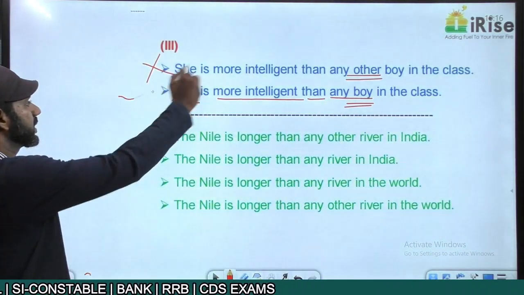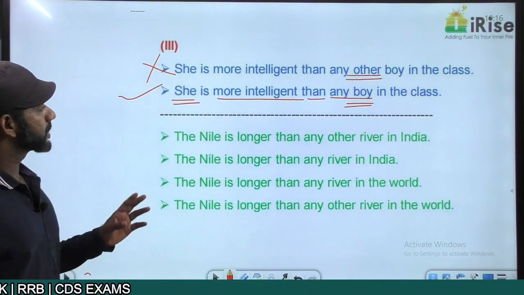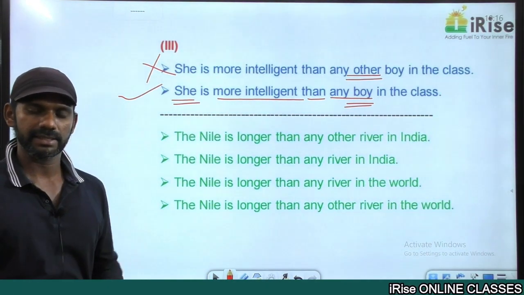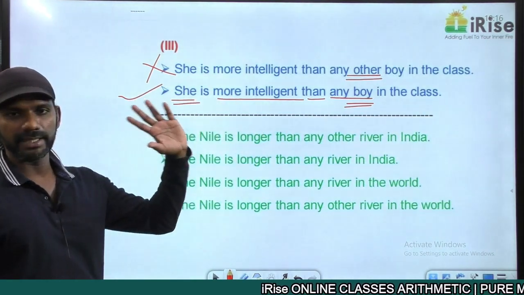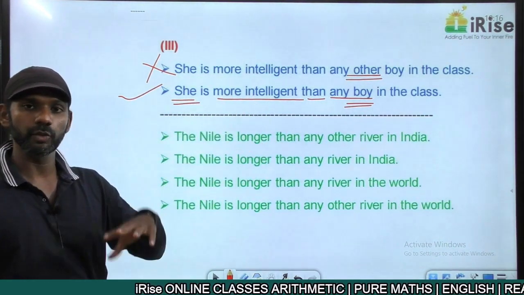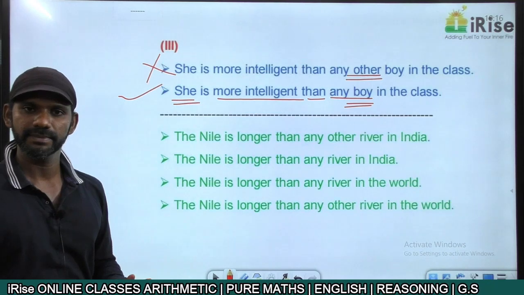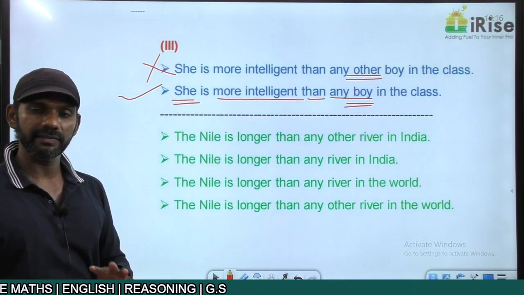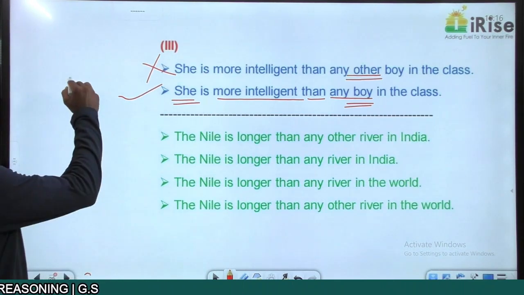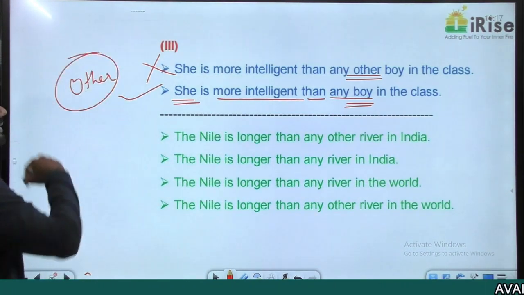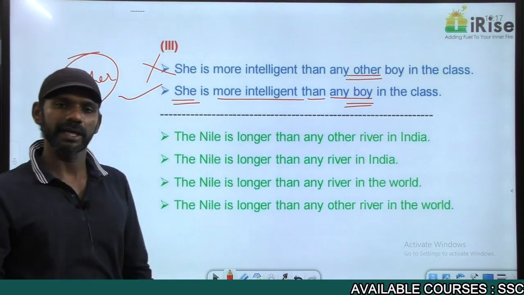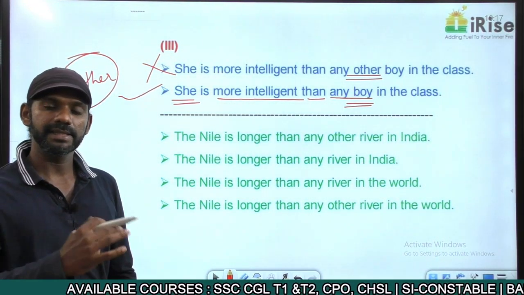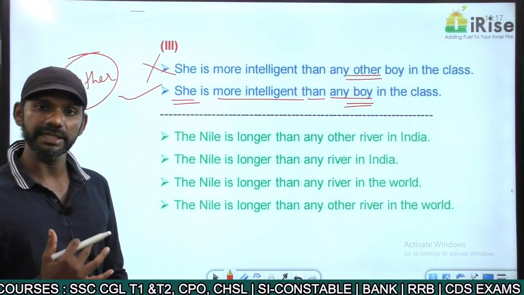That is also fine, grammatically correct. So "She is more intelligent than any boy in the class" is grammatically fine, makes sense. Can we convey this idea in the superlative degree form? No. The same idea can be conveyed in the superlative degree form only if "other" is there in the comparative degree form. I repeat, only if "other" is there in the comparative degree form, the same idea can be framed in the superlative degree form.